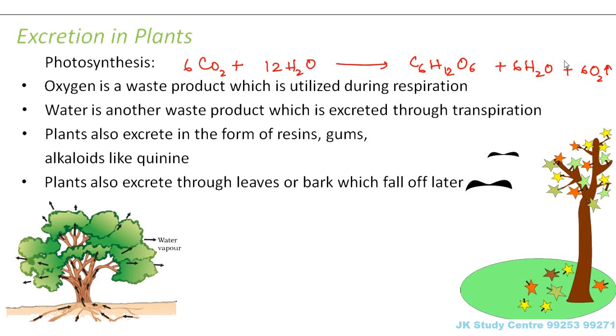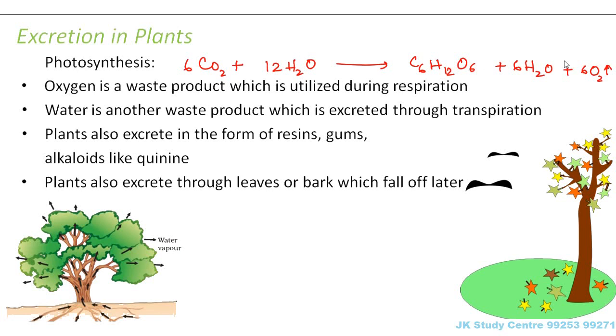Like in deciduous plants which shed their leaves during the shedding season, what do they do? They keep their waste materials on the leaves because they know that the leaves are going to get shed. So when the leaves shed off, the waste products are also shed off with the leaves. So that is how the plants also get rid of their waste products.